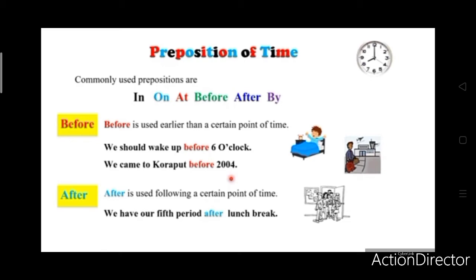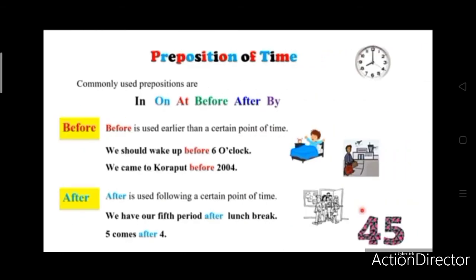Already we have seen in, on, at. Now, before and after. Before is used for earlier than a certain point of time. We should wake up before 6 o'clock. We came to Koraput before 2004. So before means before the time, before the year, not after, earlier. After is used following a certain point of time. We have our fifth period after lunch break.